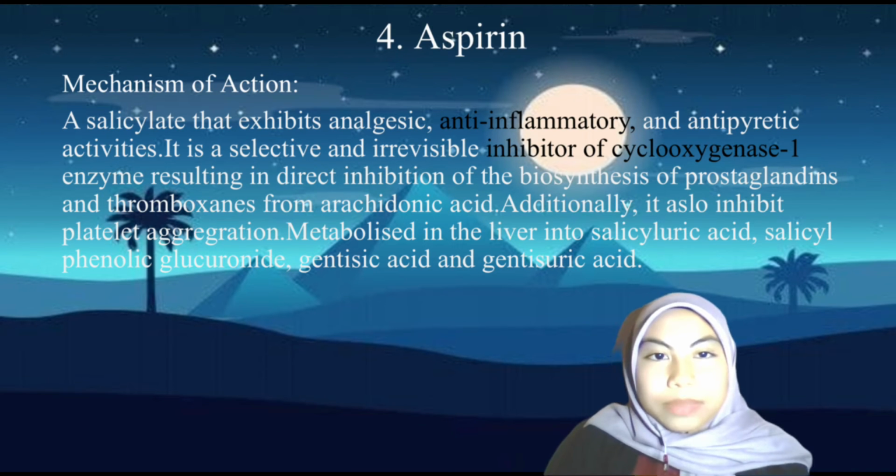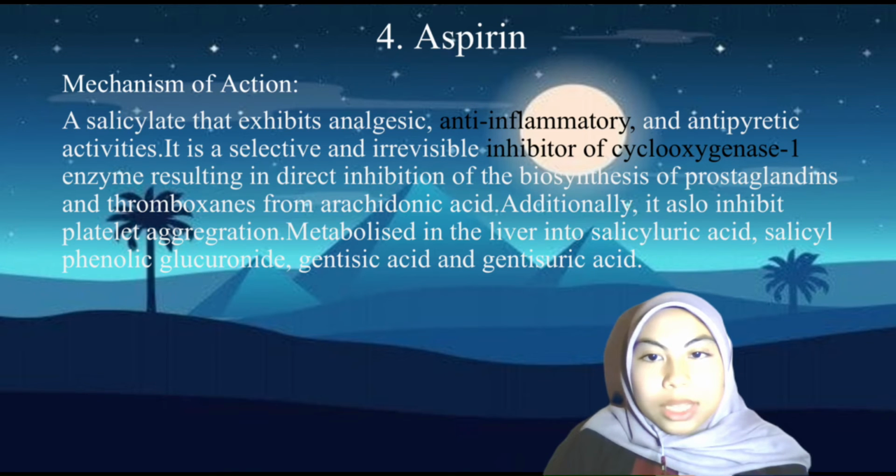That's all. Drug number 4 is aspirin. Mechanism of action: aspirin is a salicylate with analgesic, anti-inflammatory and antipyretic activity. It is a selective and irreversible inhibitor of cyclooxygenase 1 enzyme, resulting in direct inhibition of the biosynthesis of prostaglandin and thromboxane from arachidonic acid.